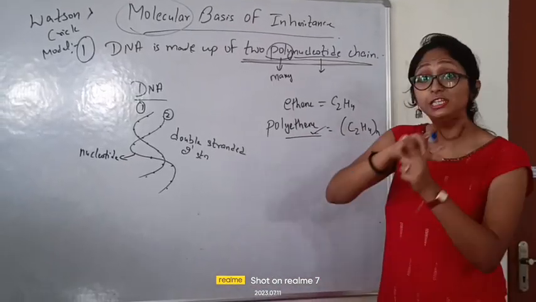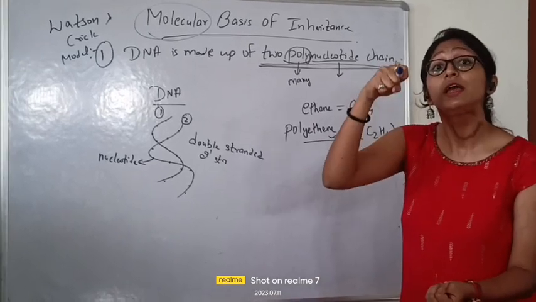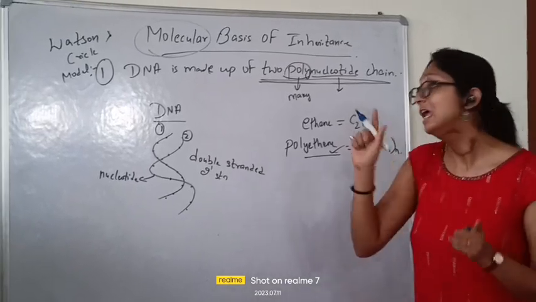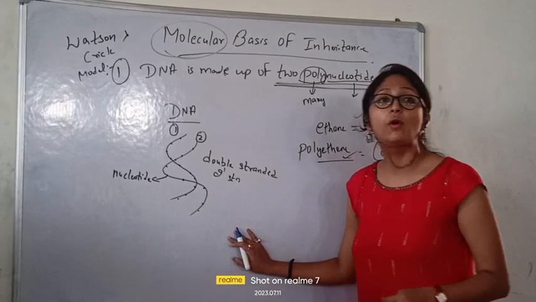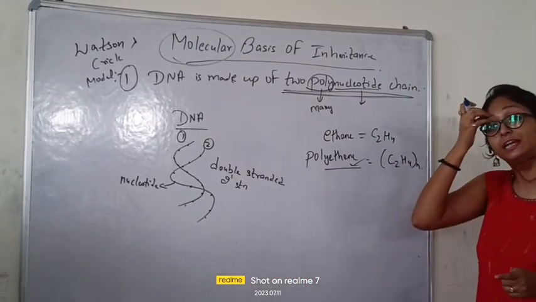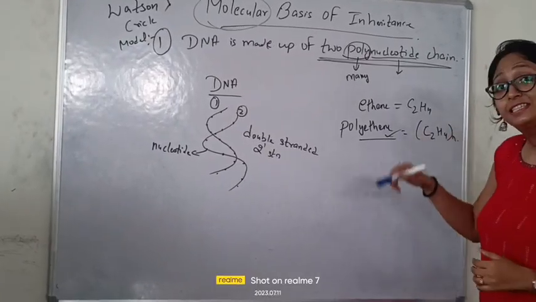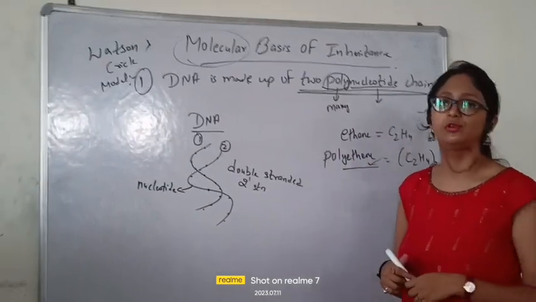They are so hard, so tough that we can keep heavy substances on it. Like that only, our nucleotides join together and they form the structure of the polynucleotide.